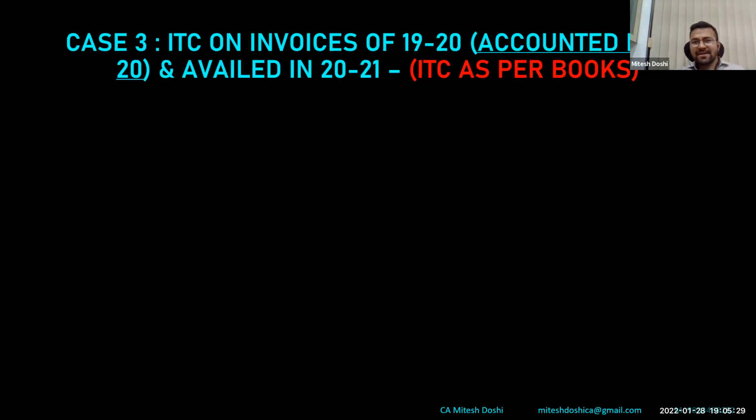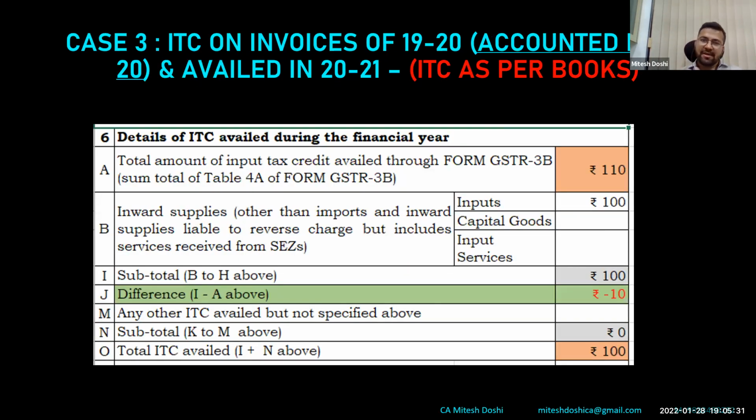Now case 3: ITC on an invoice of 1920, accounted in 1920 and availed in 2021. Now if we follow the ITC as per books logic, we have taken a stand that we have to go as per ITC as per books, and that is to be disclosed in GSTR 9. So this is one scenario. Therein, the ITC of 1920 has been availed in 2021. Therefore, this is 110 in 3B, which is auto-populated. If I take ITC as per books, that is 100. So this minus 10 will be reflected here.